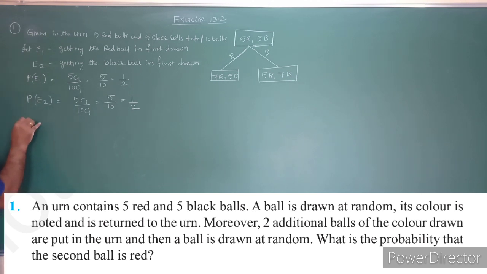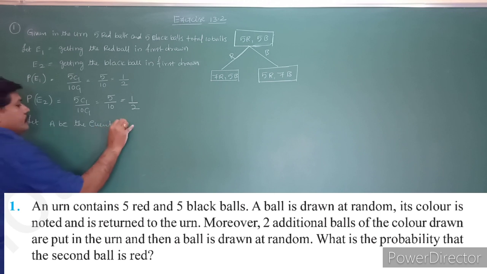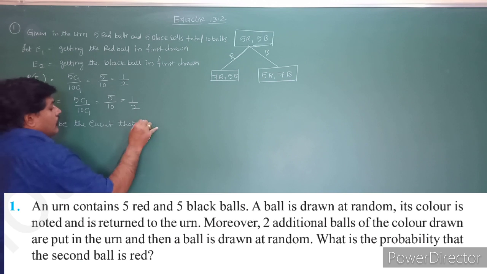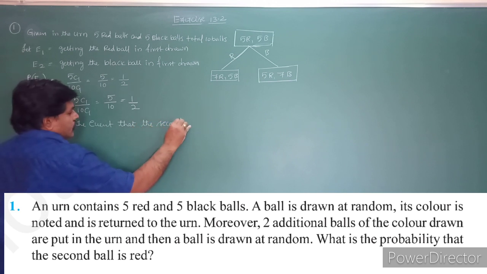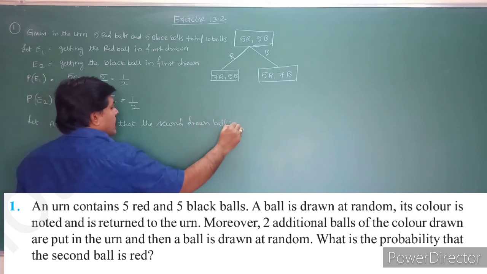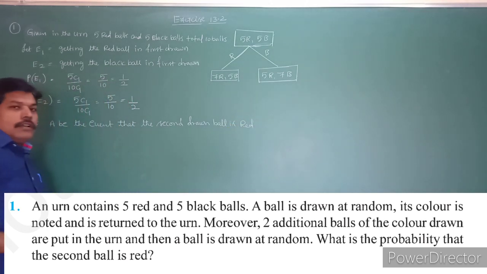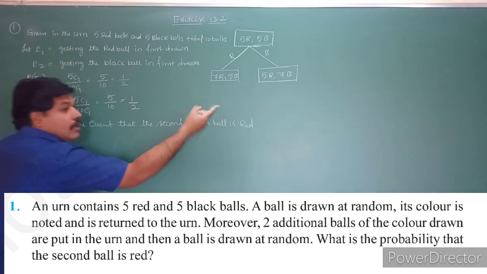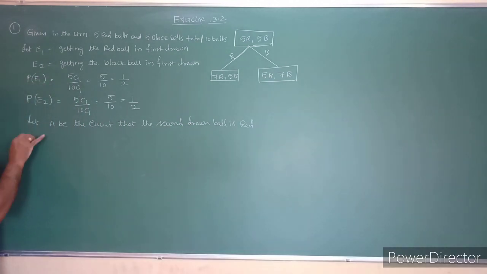Next, let A be the event that the second drawn ball is red. Let A be the event that the second drawn ball is red. So here, the first one I am taking is the probability of A given E1.